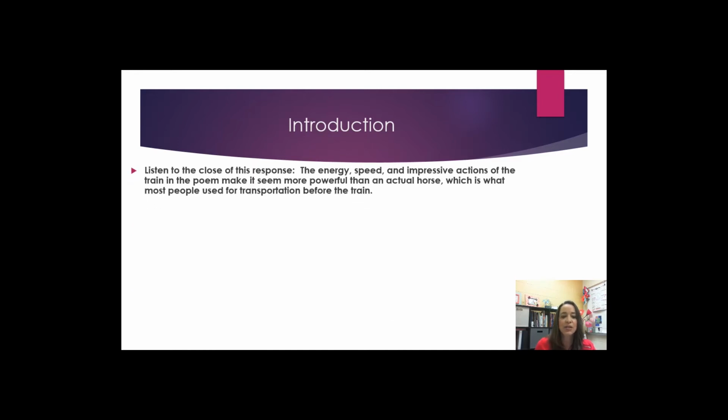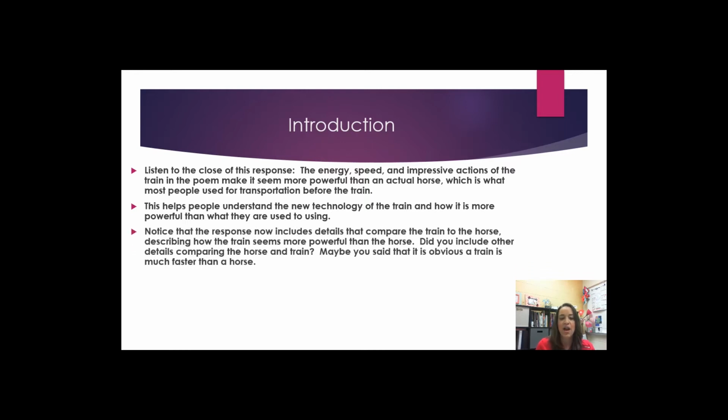Listen to the close of the response. The energy, speed, and impressive actions of the train in the poem make it seem more powerful than an actual horse, which is what most people used for transportation before the train. This helps people understand the new technology of the train and how it is more powerful than what they are used to using. Notice that the response now includes details that compare the train to the horse, describing how the train seems more powerful than the horse.